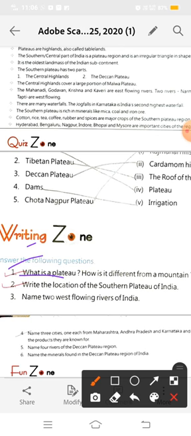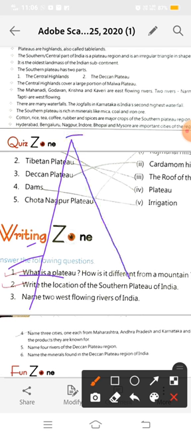So what is a plateau? Plateaus are highlands, also called tablelands. How is it different from a mountain? A mountain is relatively higher and pointed at the top.